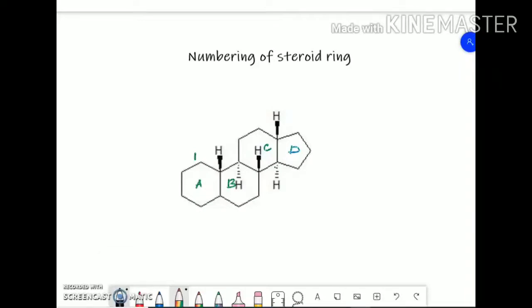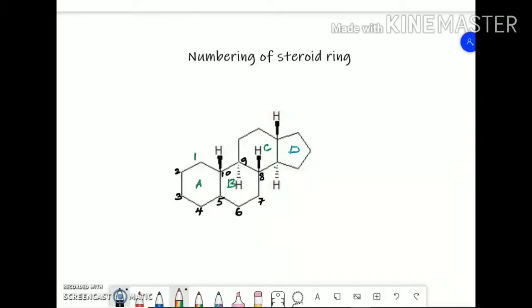Okay. Now, so this is the first carbon, this is the second carbon, the third carbon. So you can notice that we are moving anti-clockwise. We number the junctional carbon atom, then we move on to the D ring, 6, 7, 8, 9, and 10.